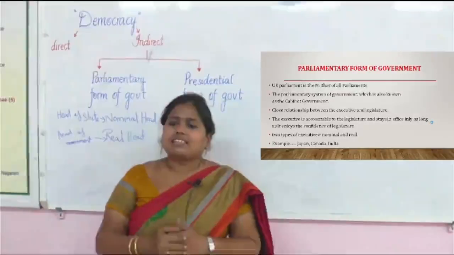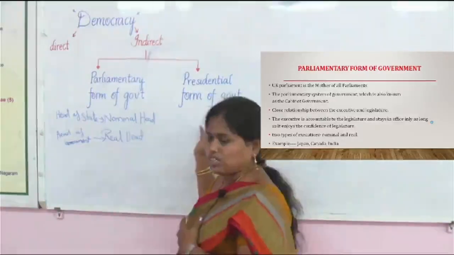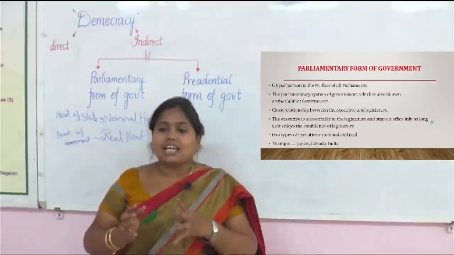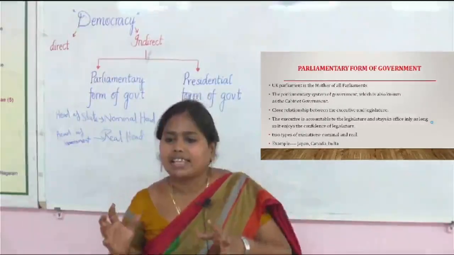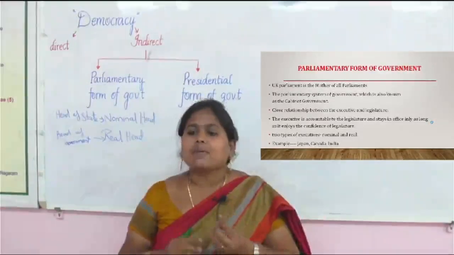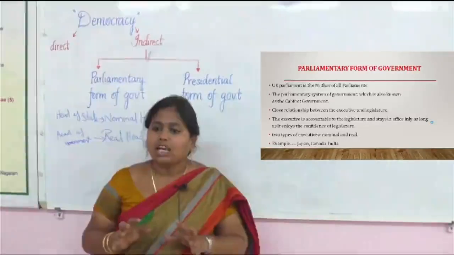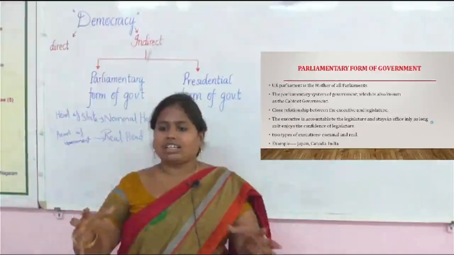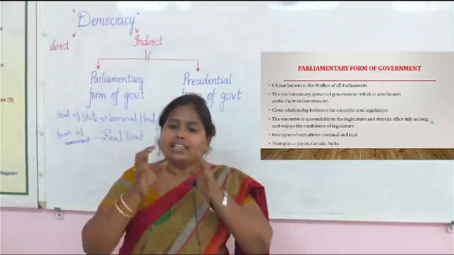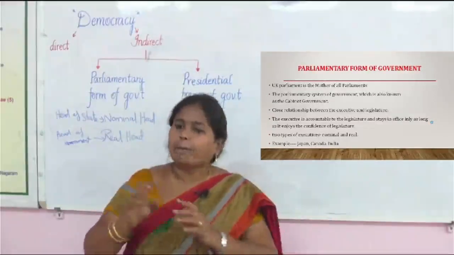What is the basic difference between the parliamentary system and the presidential system? In the parliamentary system, the executive and legislature coexist, and the executive is responsible to the legislature. We all know that there are three organs: legislative, executive and judiciary. The legislative function is to make the law, and the executive's function is to implement the law.